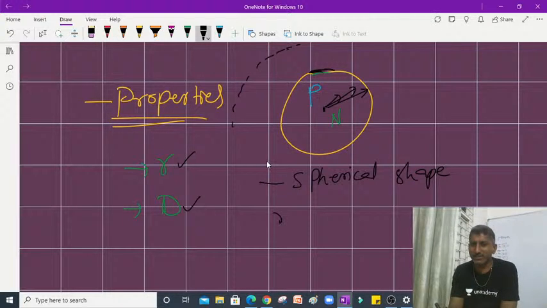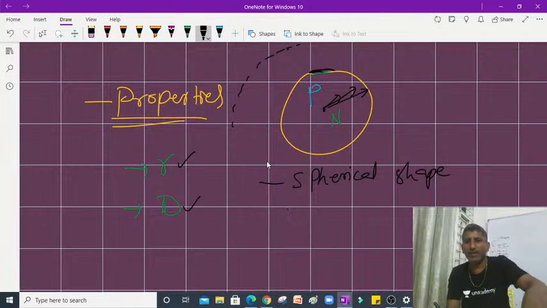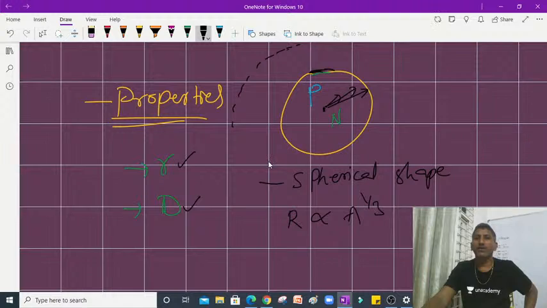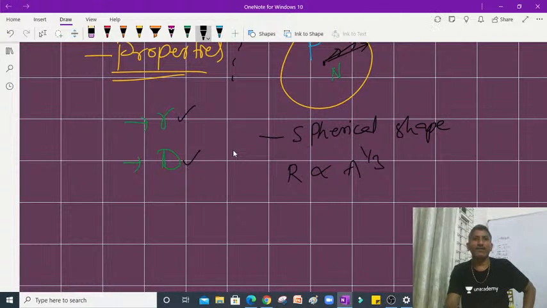So that radius, if I denote it with capital R, is directly proportional to A power 1 by 3. This relation we have. You can ask, what is A, sir? A means what?